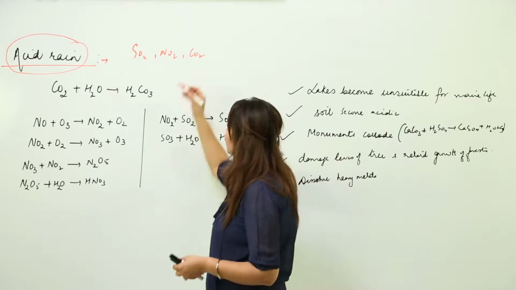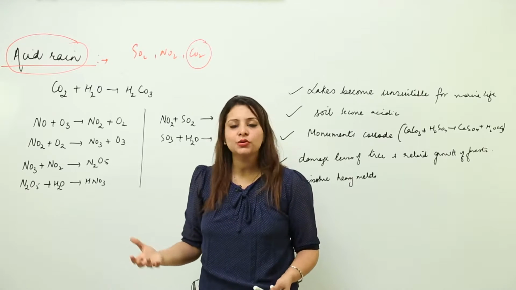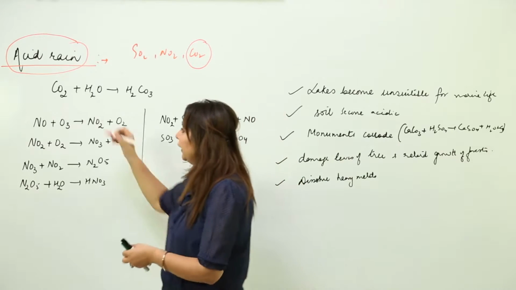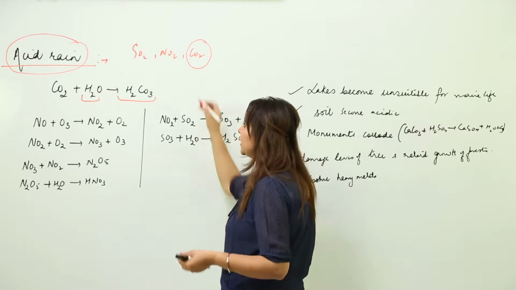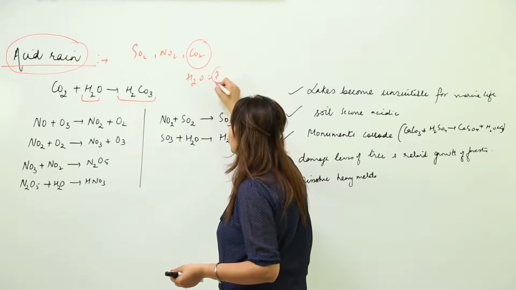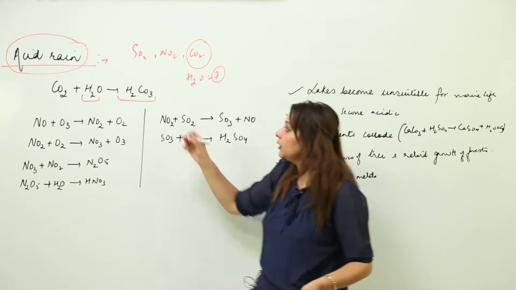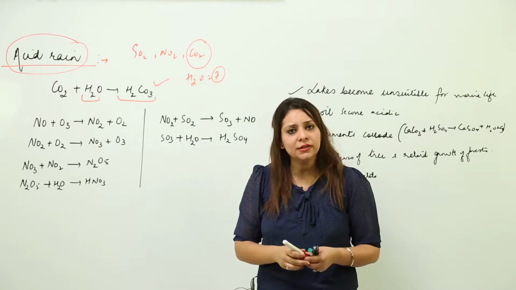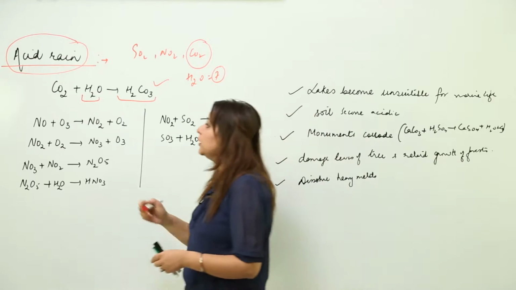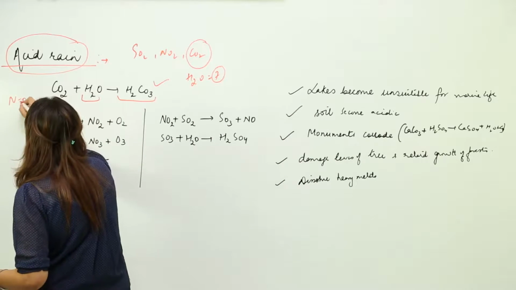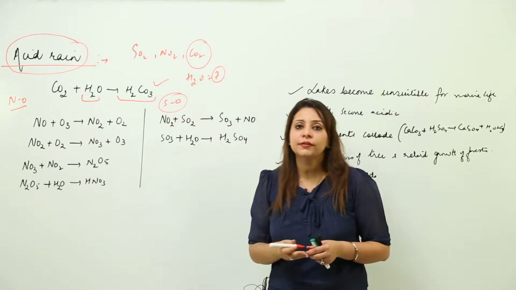If we talk about CO2, as we have discussed, CO2 is liberated due to industrial waste and so on, so it combines with the rainwater forming carbonic acid. The pH of water is 7, that is neutral, so it no longer remains neutral, it becomes slightly acidic. Though carbonic acid is a weak acid, it will alter the pH of water but not to a major extent. But nitrogen oxides and sulfur oxides are the main cause of acid rain.